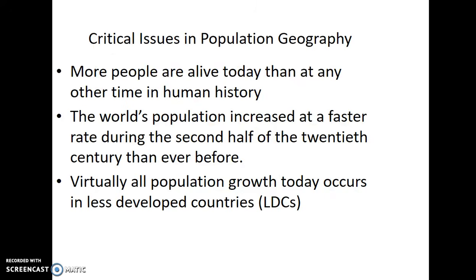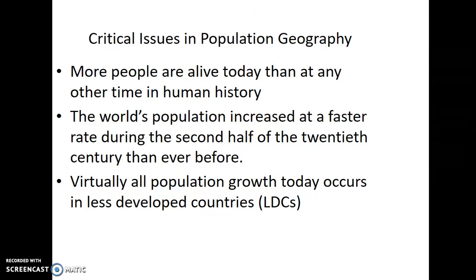Next, we're talking about these critical issues in population geography. So these are major issues that we are facing and that we're going to need to tackle. We're going to talk about them in this chapter and then in chapter 3 as well. 1, more people are alive today than at any other time in human history. 2, the world's population increased at a faster rate during the second half of the 20th century than ever before.